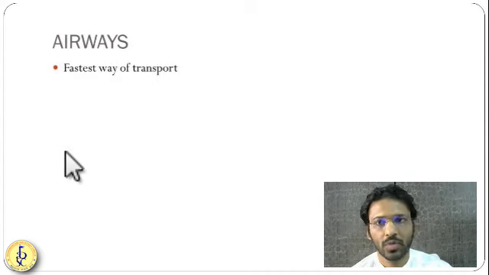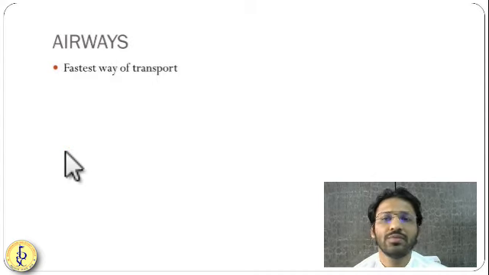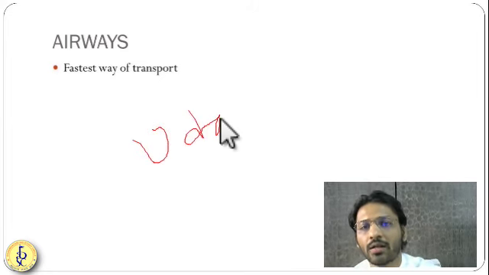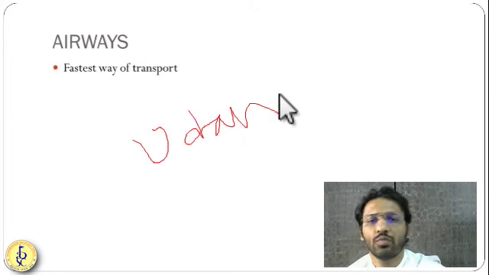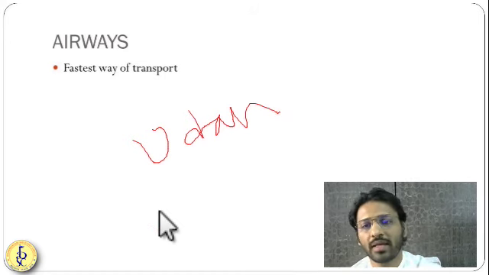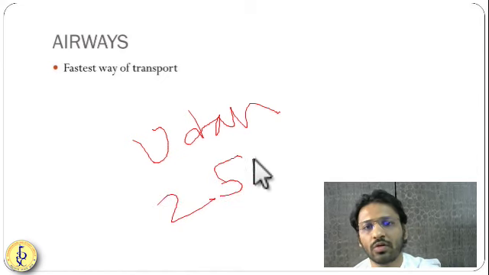This you should remember. Okay, then airways, if you see, they are the fastest way of carrying people. And now you see schemes like Udan. Okay, Udan has made it so that if you are traveling for 1 hour or 2 hours, the air carrier cannot charge you more than 2,500 rupees.